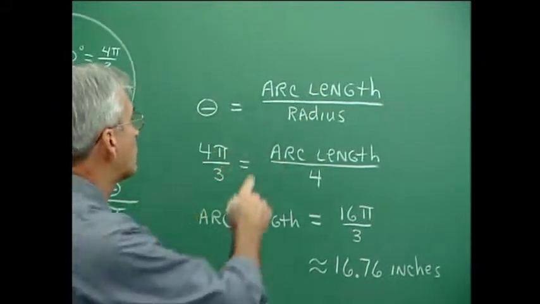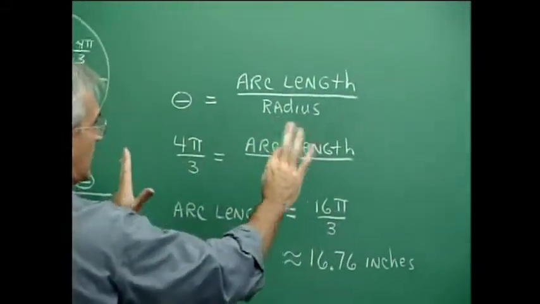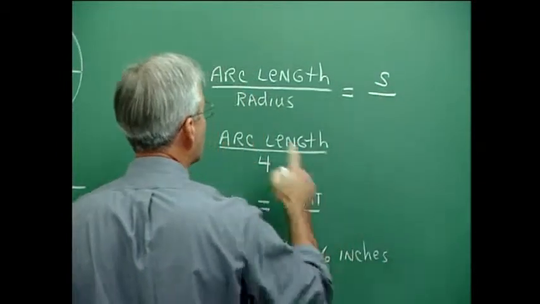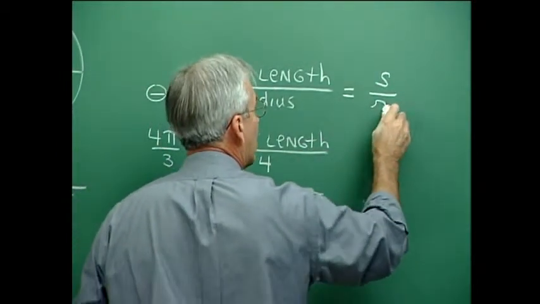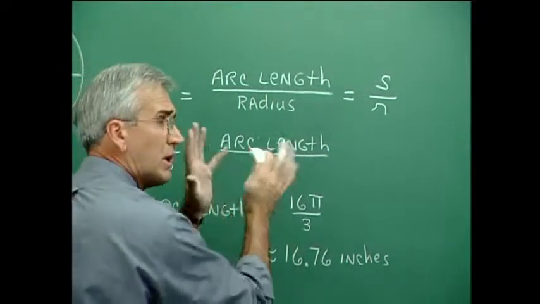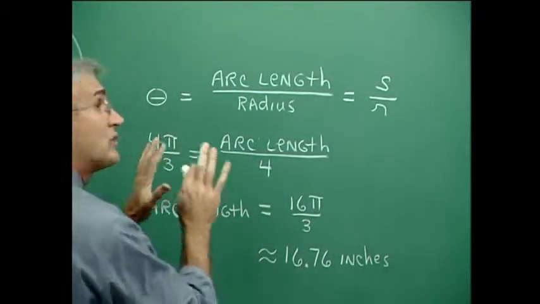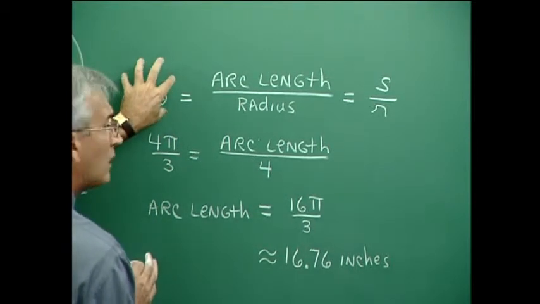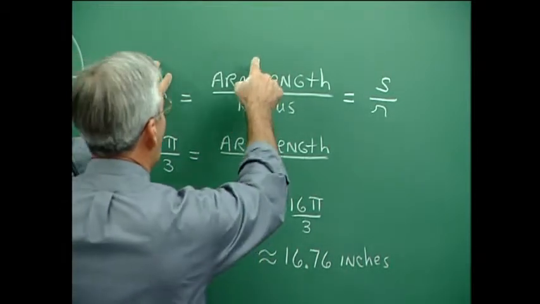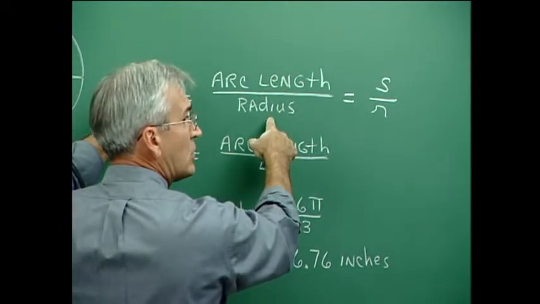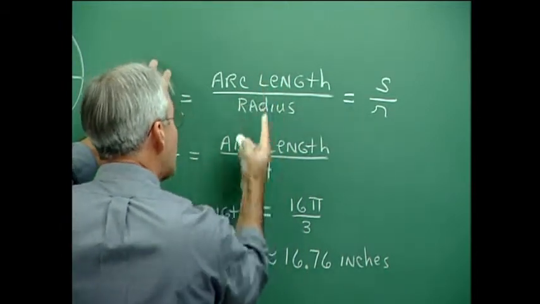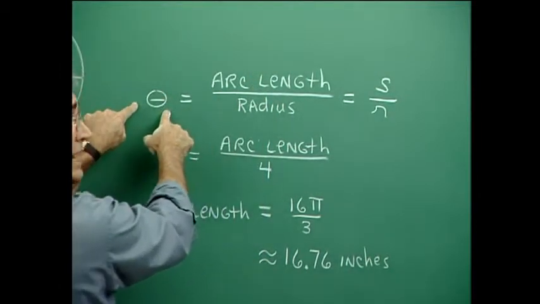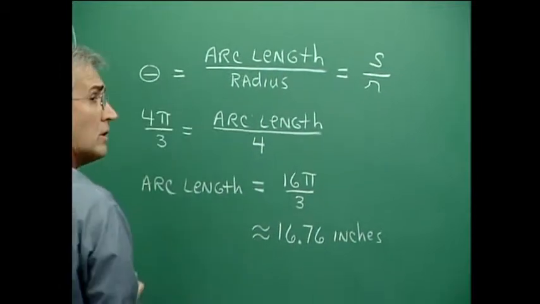And I suggest that you write the words out here. It's possible to write this as, well, arc length we usually use the letter S, and for radius we use R. But I don't want you to memorize a bunch of letters. I would like for you to understand a relationship that the angle opening is found by taking arc length and dividing by the radius. So you get the number of radius units you see in that arc length. And that tells you the number of items here for the radians of the angle.